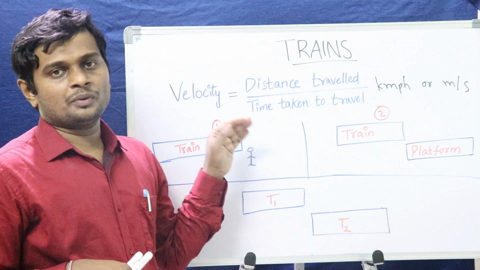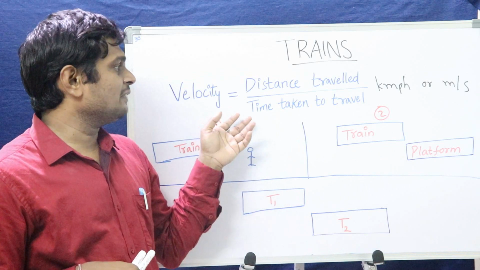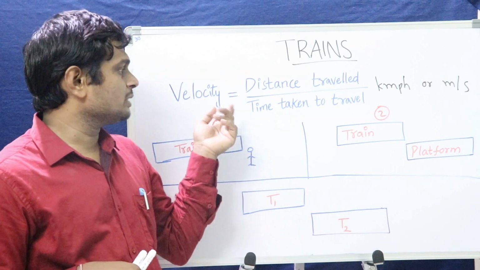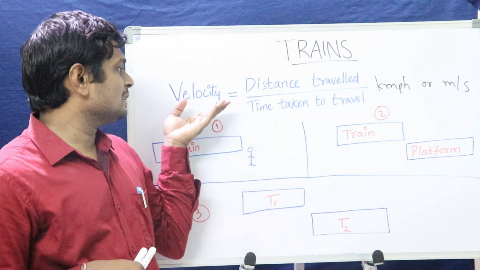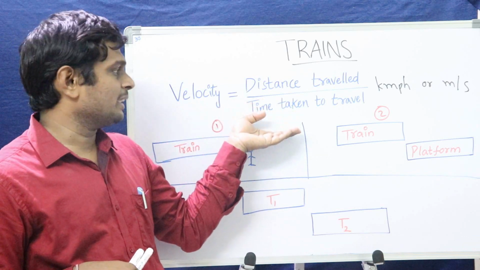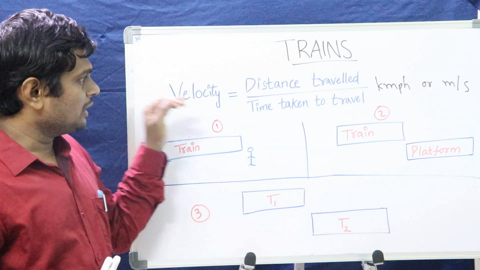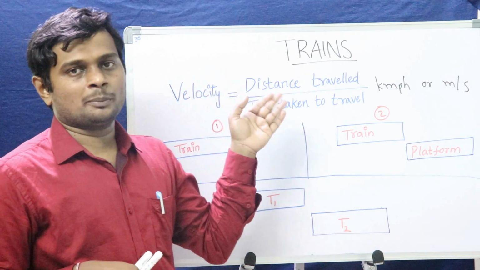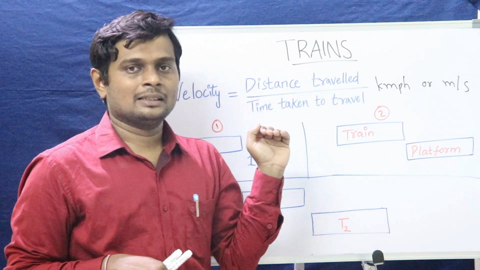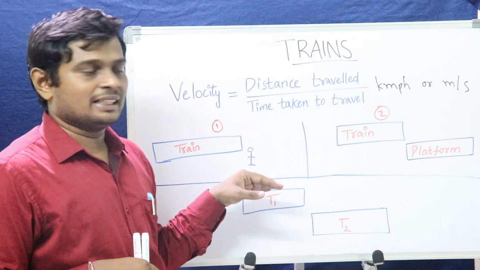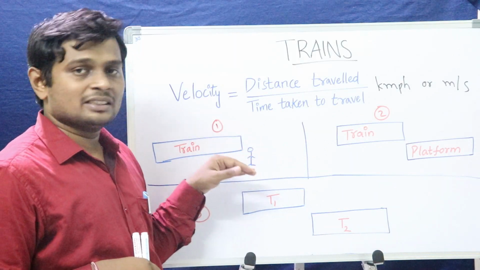Let me give the overview of trains. Will you believe if I say we can solve any of the trains problem by using the single formula, that is velocity equal to distance travelled by the object by the time it takes to travel. The unit for the velocities we know, right? Kilometer per hour or meter per second. There are 3 different combinations in the trains. We may be asked one of these 3 only.